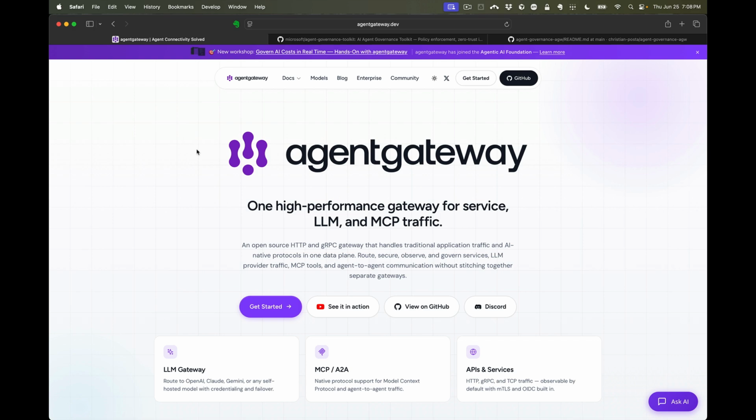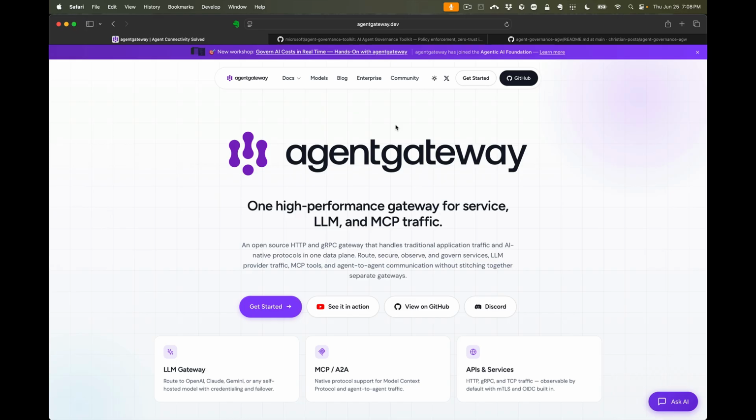But Agent Gateway is an LLM and MCP gateway. It's open source. It's built in Rust. It's exceptionally fast, and we at Solo have been deploying the enterprise version of it at some very large customers. So we know this is proven and trusted.